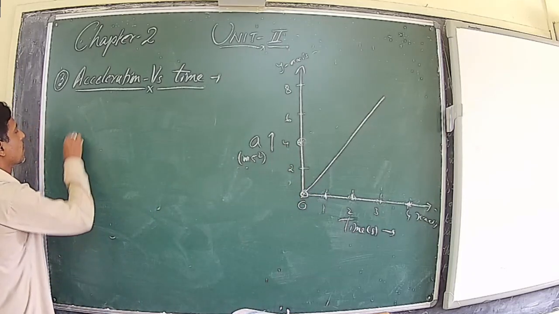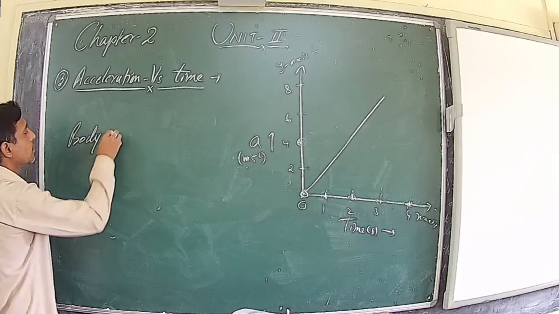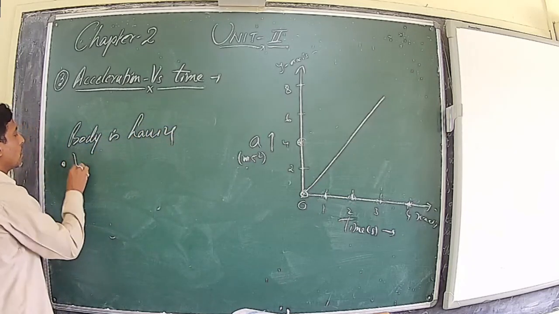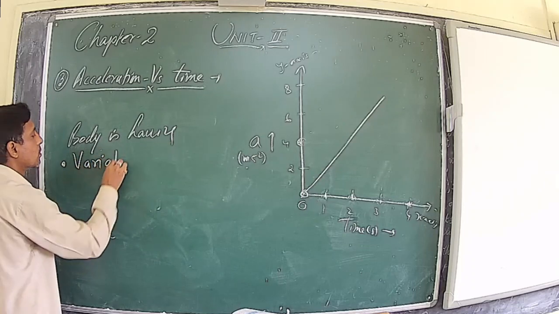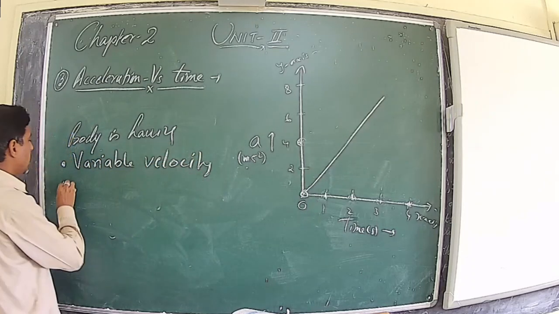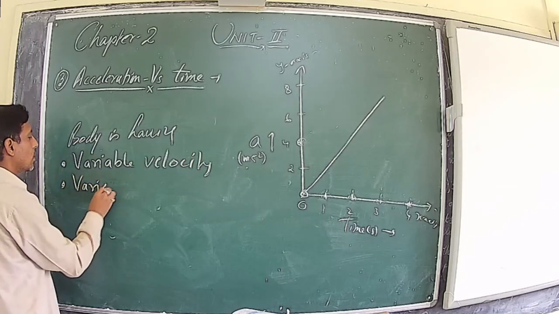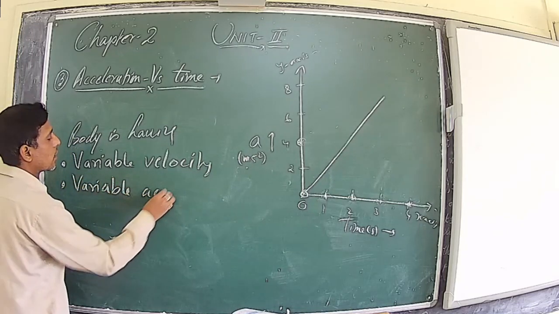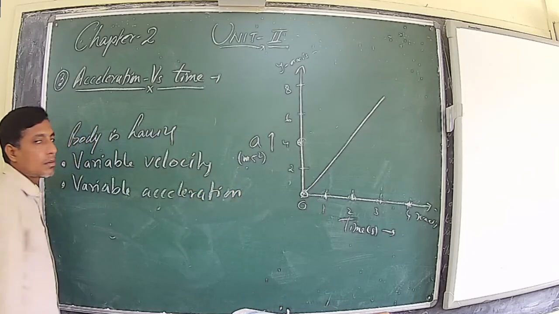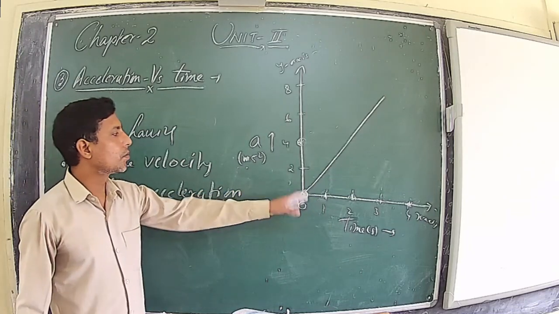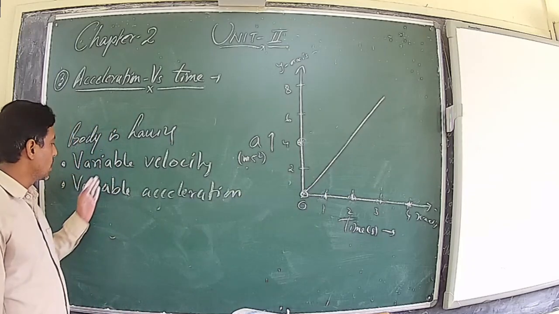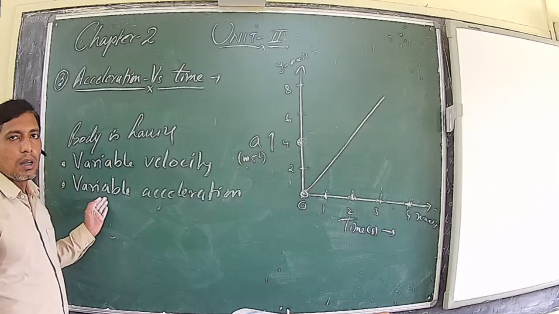It implies the body is having variable velocity and variable acceleration. It means now both are changing. That is, if the graph is a line away from both the axes, then the body is having variable velocity as well as variable acceleration.